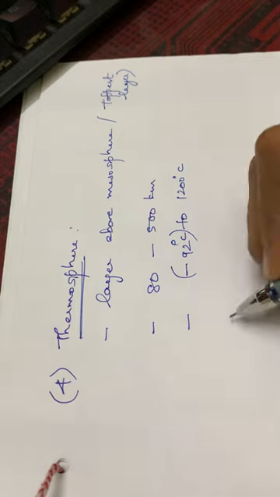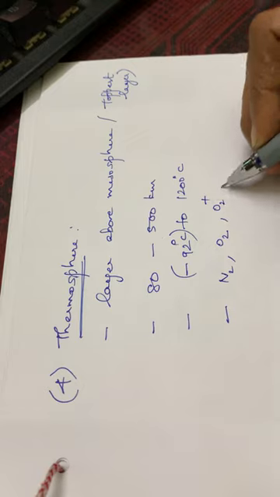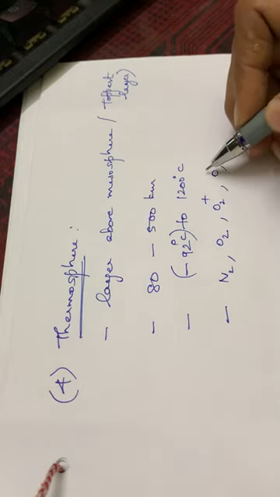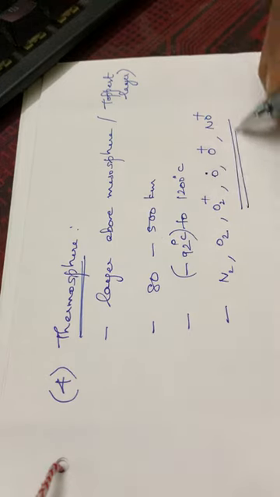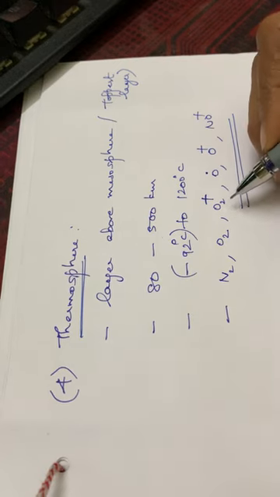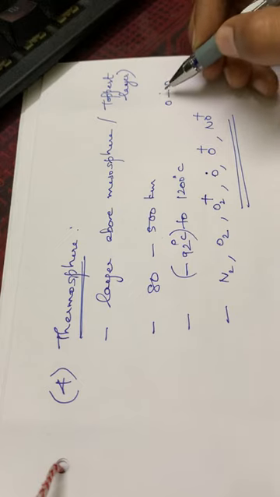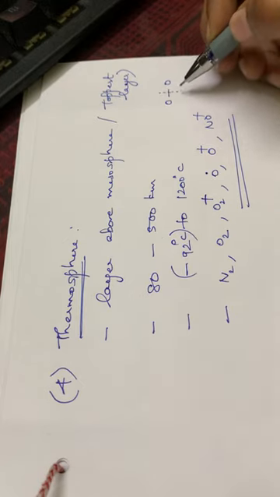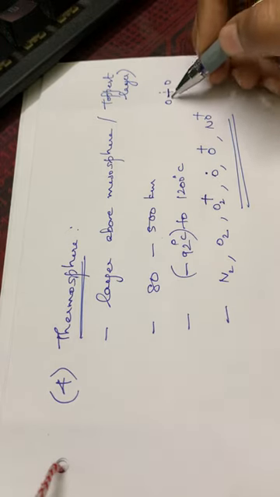Then the principal chemical species present here are nitrogen, oxygen, then O2 plus, then oxygen in the form of free radical, then O plus. Okay, then NO plus is there. So here all these are in the ionized forms. See, this has a plus charge. That means one electron is lost from the oxygen molecule. Here also, this O single bond O, the O2 molecule, when it undergoes homolysis, that means bond breaking, it will take place in a symmetric pattern.